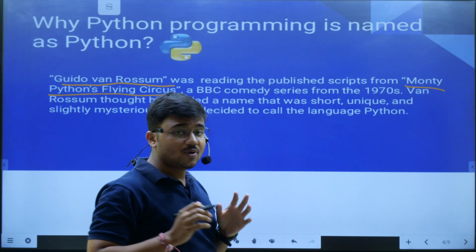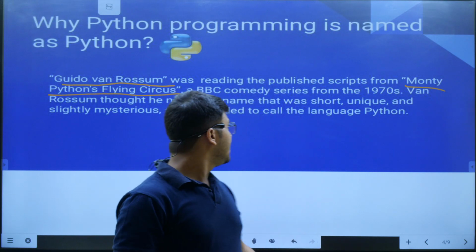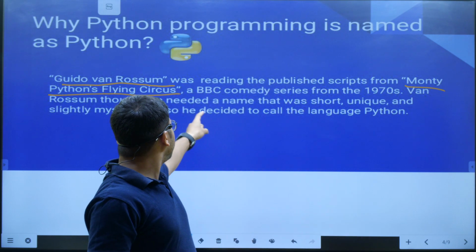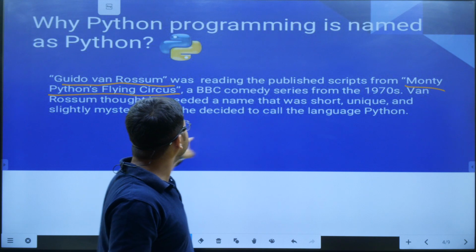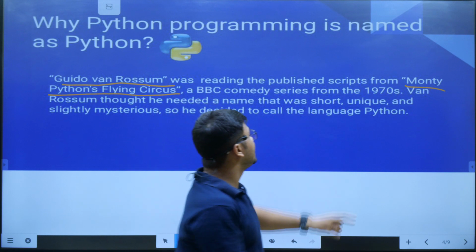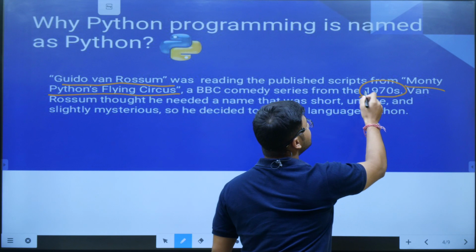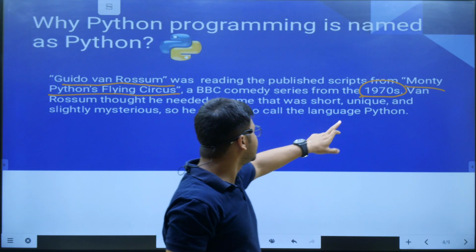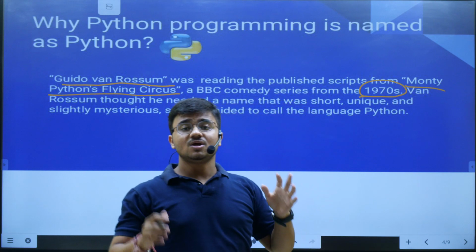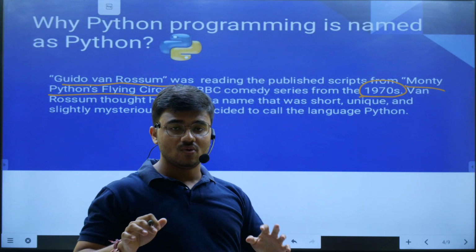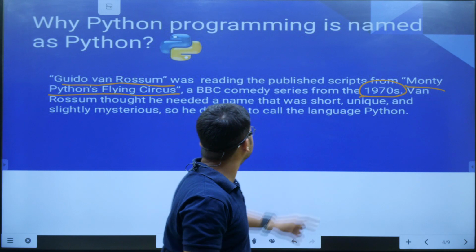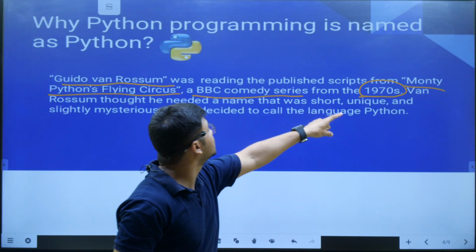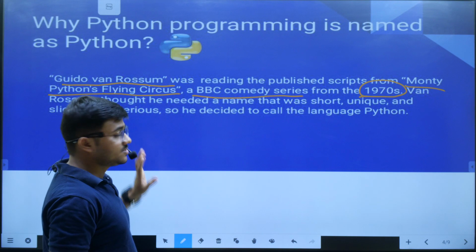तो जब हमारे developer of the Python ने spend some time in reading this particular published scripts, this comedy series was actually developed at the time 1970. Do not confuse this with the development of Python. तुम कभी ये मत समझना कि 1970 में हमारा Python जो programming language है, that was developed. No, that's not correct. ये उस साल का जमाना है when a BBC comedy series was actually developed and its name was Monty Python's Flying Circus.